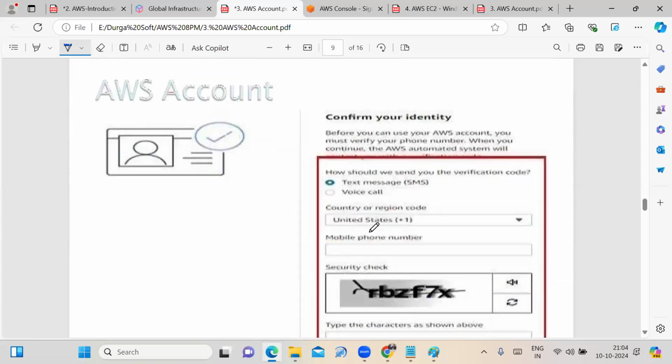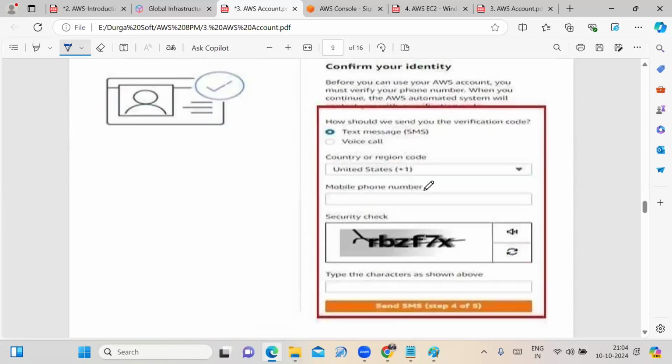Then again, it is asking you to confirm your identity. To confirm your identity, you choose the text message or the voice call. I am selecting the text message. You may select the voice call also, no problem at all. Then you need to enter the country or region and the mobile number. Whatever security check appears on your screen while creating your AWS free tier account, you need to enter it here. Then click on the send SMS option.